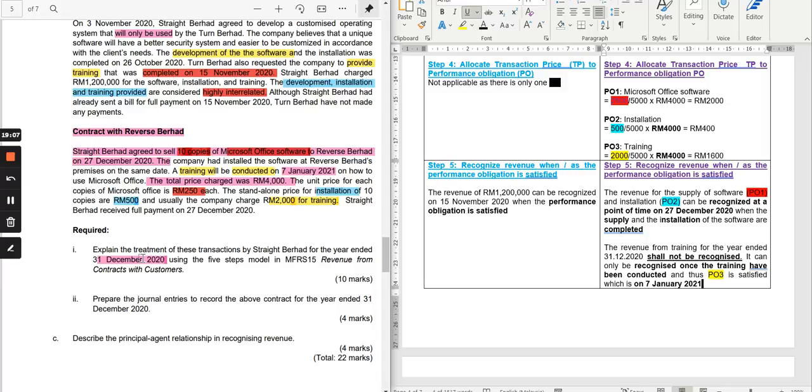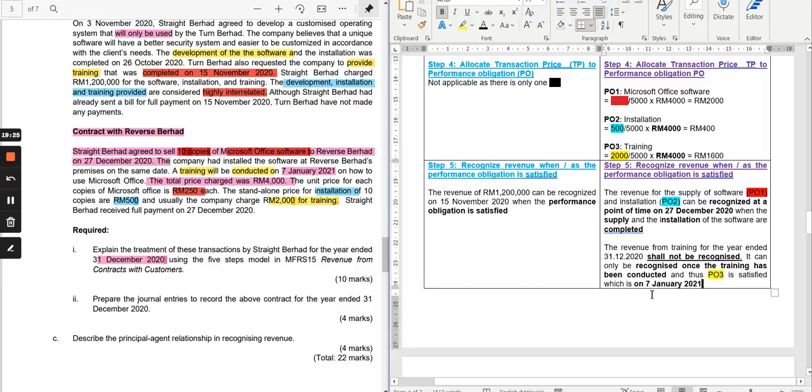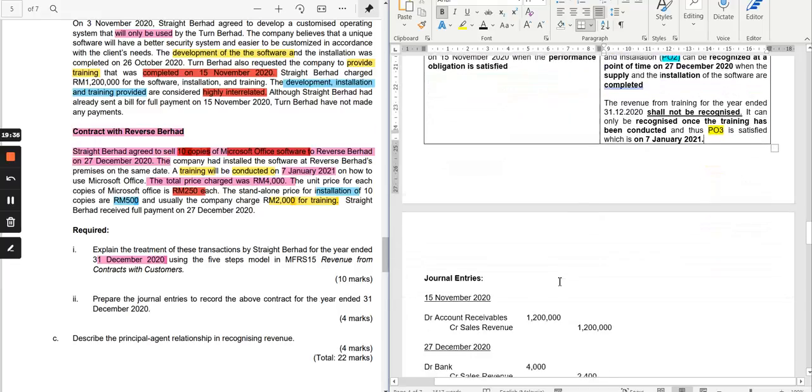The training has not been conducted, so that is why it is not recognized. Thus the performance obligation is only satisfied by 7 January 2021, meaning that only next year, in 2021, it will be recognized.